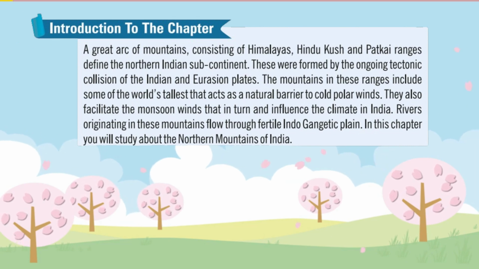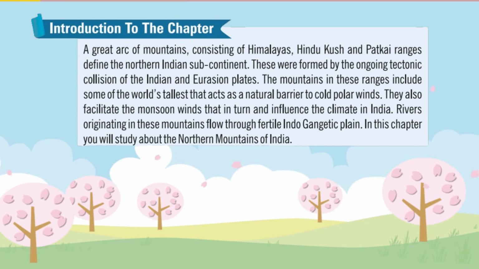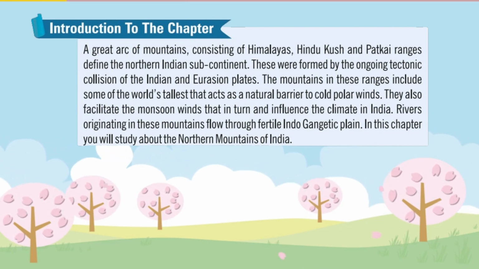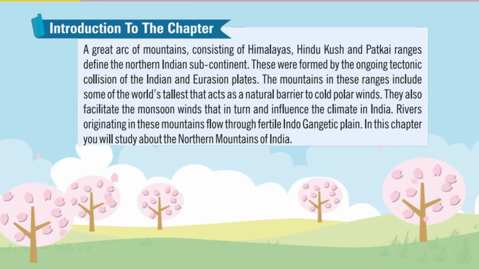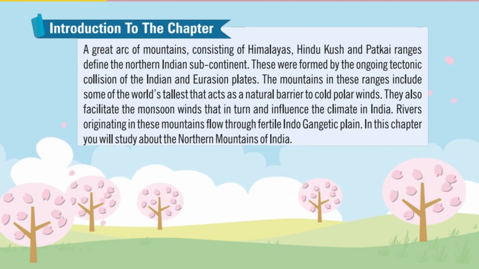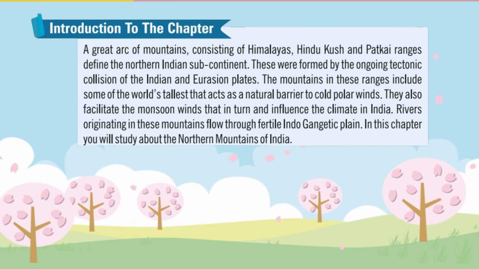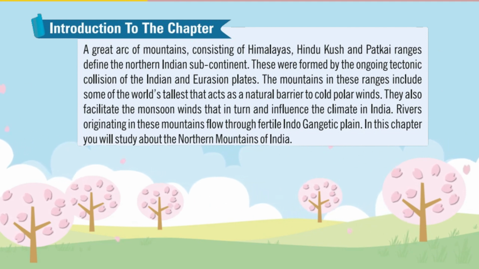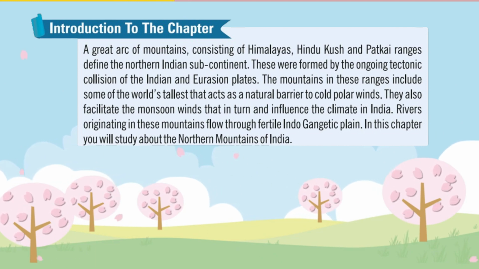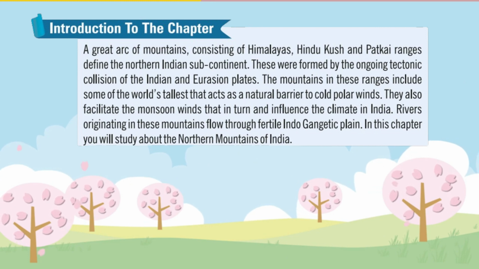Introduction to the chapter. A great arc of mountains, consisting of the Himalayas, Hindu Kush and Patkai ranges, defines the northern Indian subcontinent. These were formed by the ongoing tectonic collision of the Indian and Eurasian plates. The mountains in these ranges include some of the world's tallest, which act as a natural barrier to cold polar winds. They also facilitate the monsoon winds that in turn influence the climate in India.